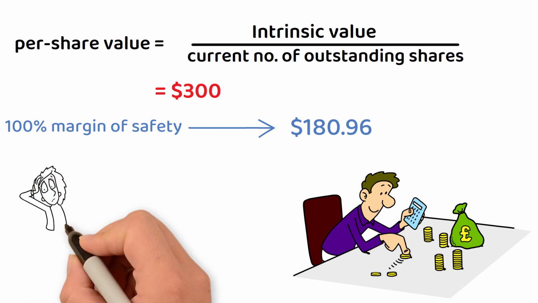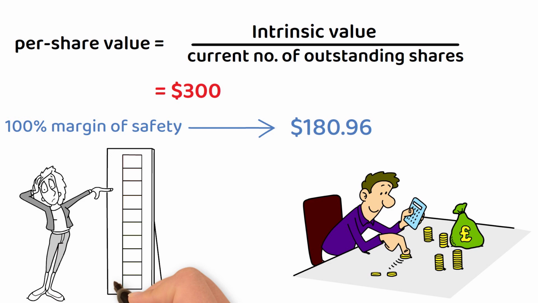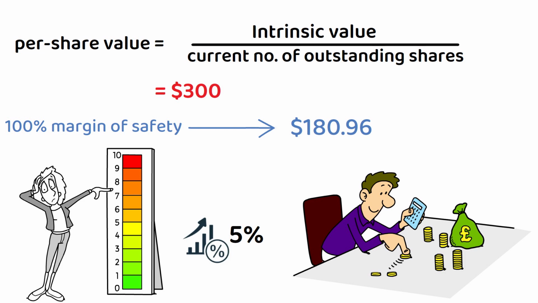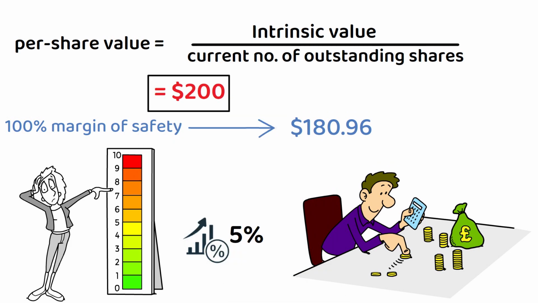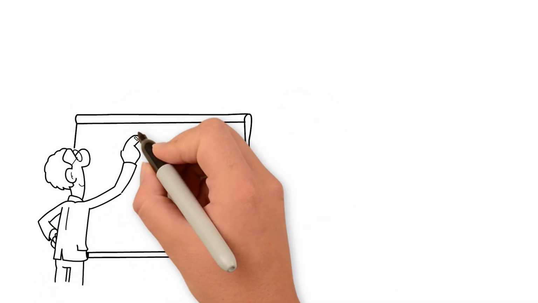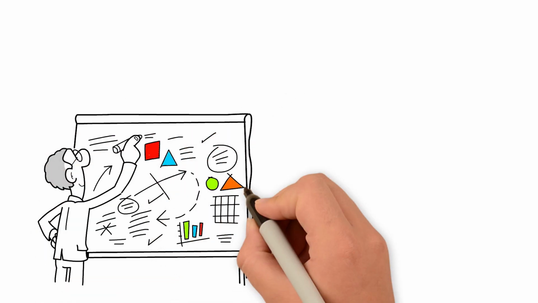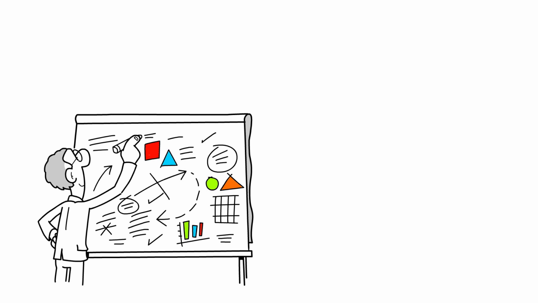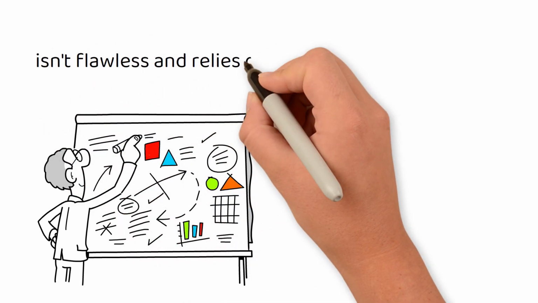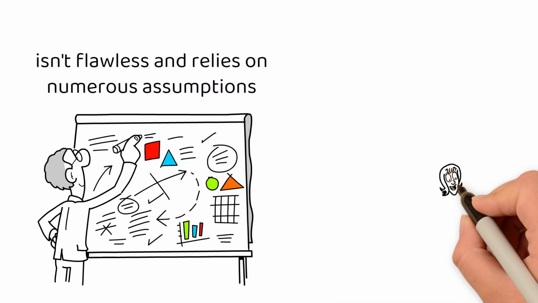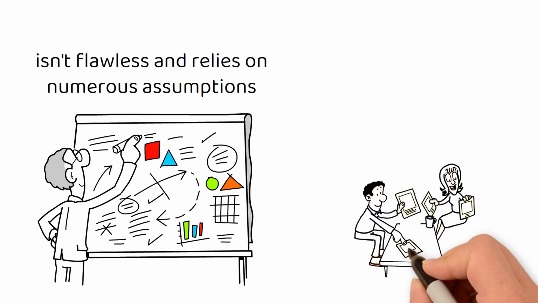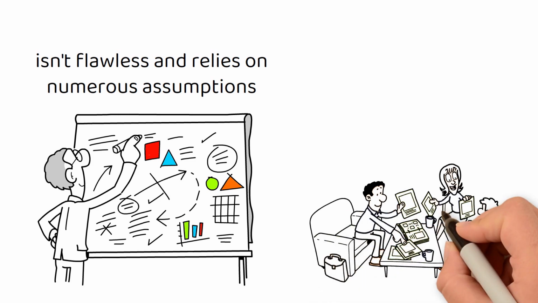However, this value might seem a bit high to you, so you might consider a decreased growth rate. If we lower the growth rate to 5%, the per-share value becomes above $200, which is still quite attractive, considering the current asking price of $180.96. We believe this is the method Warren Buffett uses to calculate intrinsic value. It's important to note that this approach isn't flawless and relies on numerous assumptions. However, in our view, it does a commendable job of providing a valuation that is roughly in line with current prices, offering a certain level of reassurance.